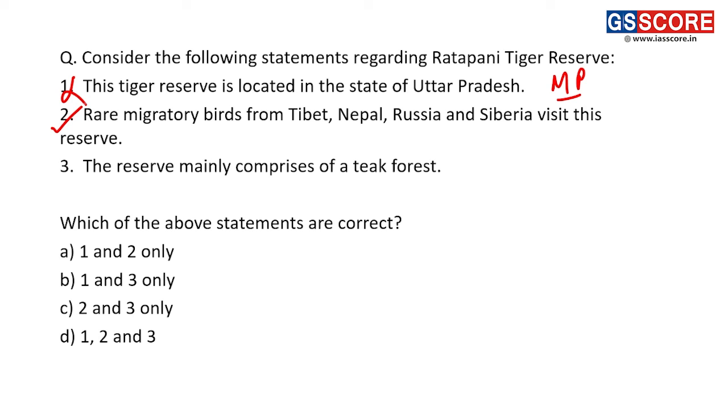The second statement is correct. Third, the reserve mainly comprises teak forest, right? So, teak is a deciduous variety. In Madhya Pradesh, we know that we have deciduous varieties of forest, and that's why the third statement is also correct regarding Rathapani Tiger Reserve. So the answer to this question is 2 and 3 only, mentioned in option C. Answer is C, 2 and 3. Next question now.